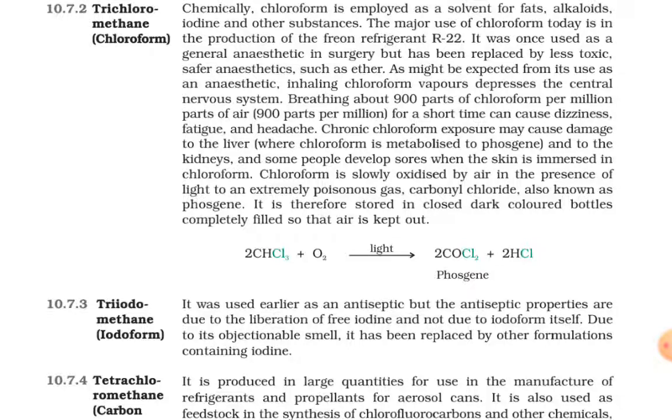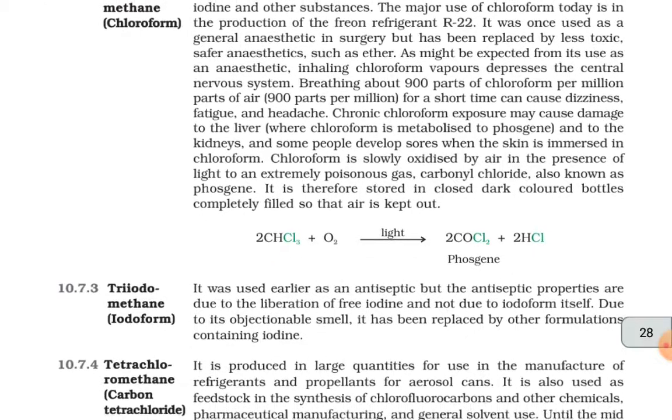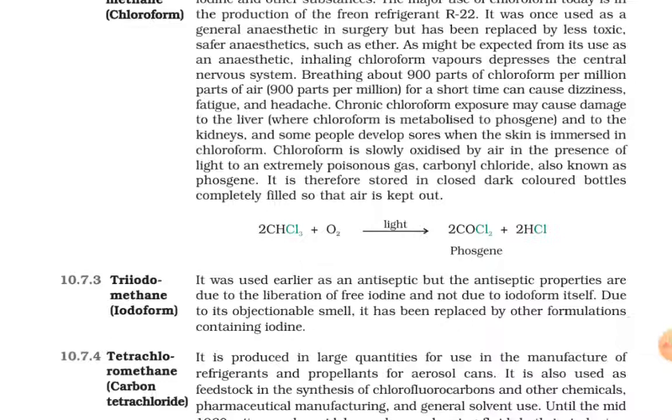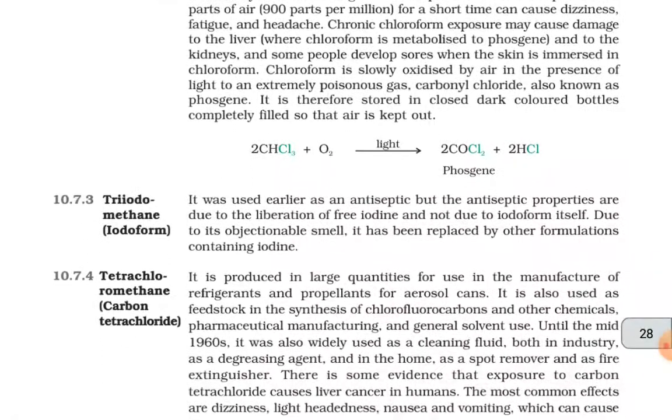Chloroform is slowly oxidized by air in the presence of light to an extremely poisonous gas, carbonyl chloride, also known as phosgene. It is therefore stored in closed dark colored bottles, completely filled so that air is kept out. 2CHCl3 plus O2 in the presence of light gives phosgene, COCl2, plus 2HCl.